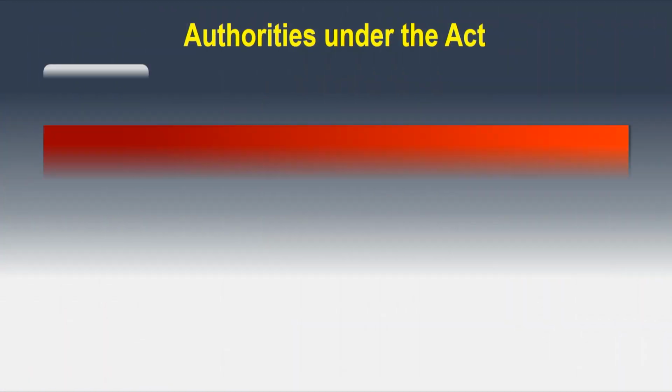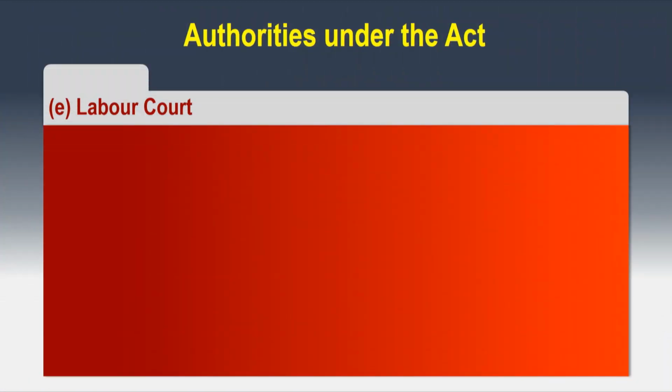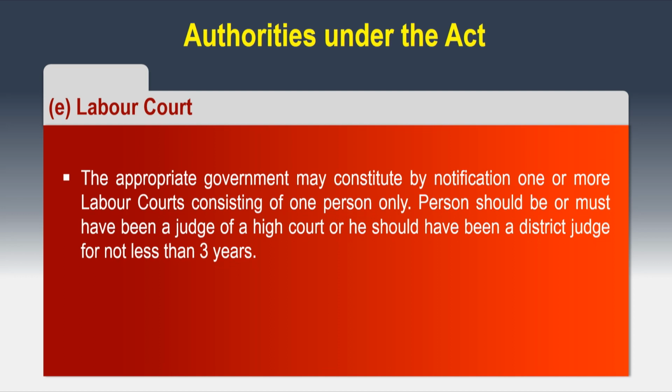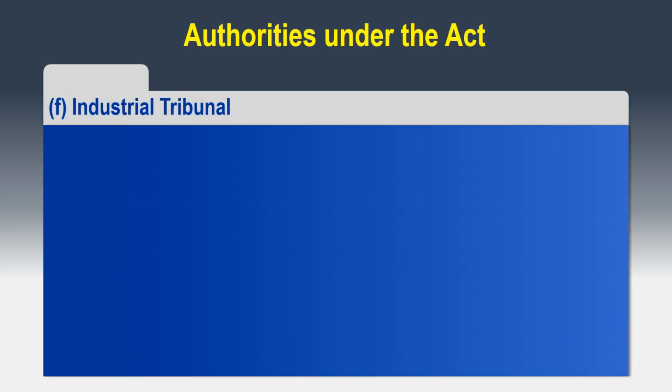The next is the labor court. The appropriate government may constitute by notification one or more labor courts consisting of one person only. The person should be or must have been a judge of a high court, or he should have been a district judge for not less than 3 years. And then we have the industrial tribunal.